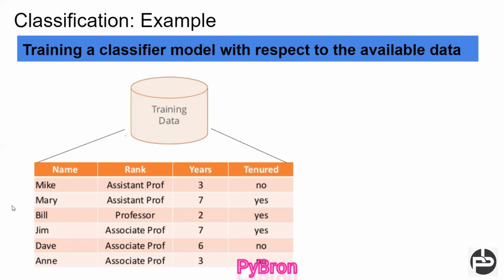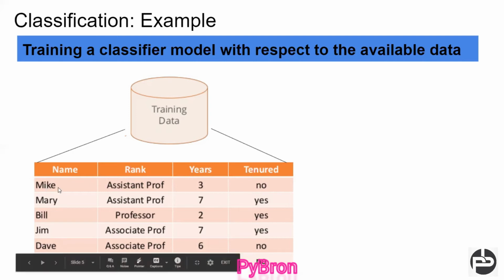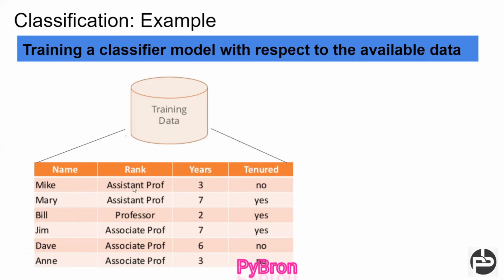We have data like name, rank, and years. For example, name is Mike, rank is assistant professor, and years is 3. Then should Mike get tenure or not? That is the problem statement. The only thing we have to ensure is whether it is a yes or no, that is, whether that person will get tenure or not.